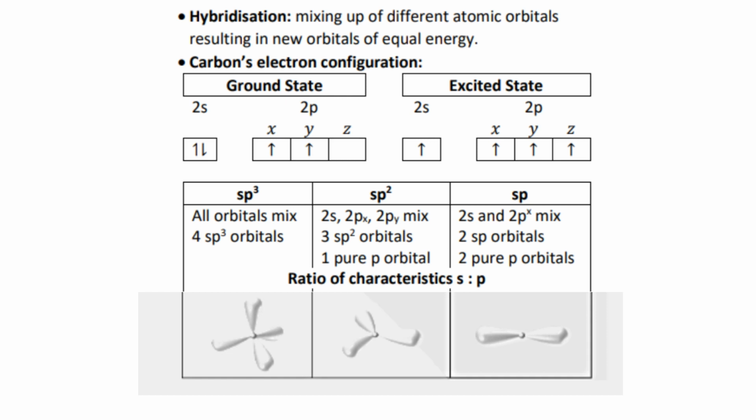As you can see here, hybridization is the mixing up of different atomic orbitals, resulting in new orbitals of equal energy. Carbon's electronic configuration in ground state and excited state is shown over here. In sp3 hybridization, all orbitals mix to form 4 sp3 orbitals. In sp2 hybridization, 2s, 2px and 2py mix to form 3 sp2 hybrid orbitals, which has 1 pure p orbital, while in sp, 2s and 2px mix to form 2 sp hybrid orbitals and you have 2 pure p orbitals.